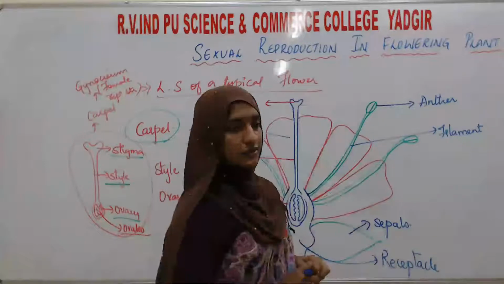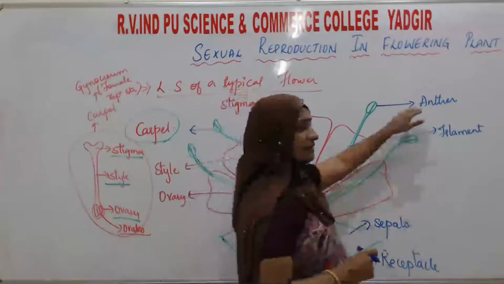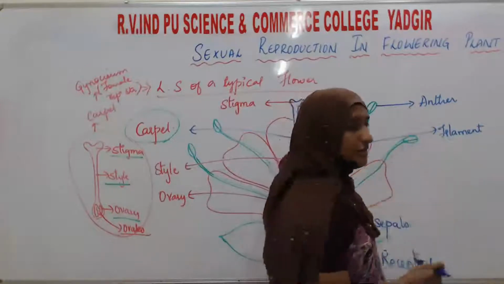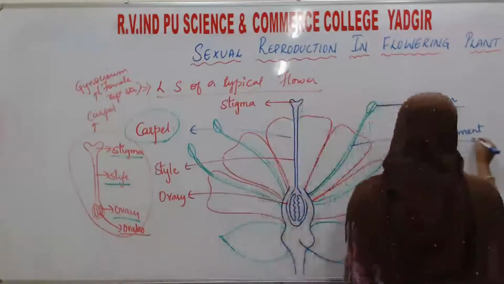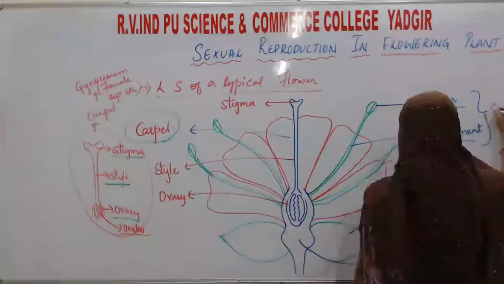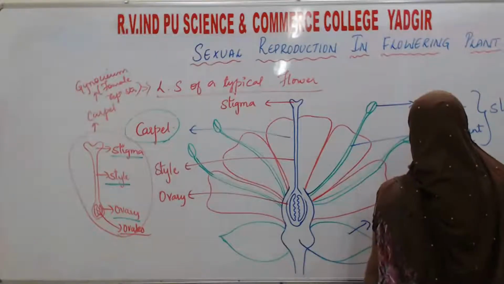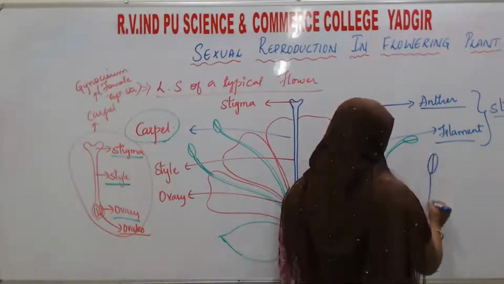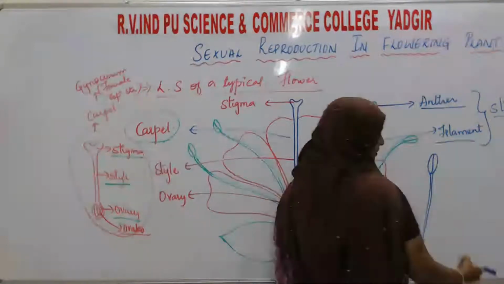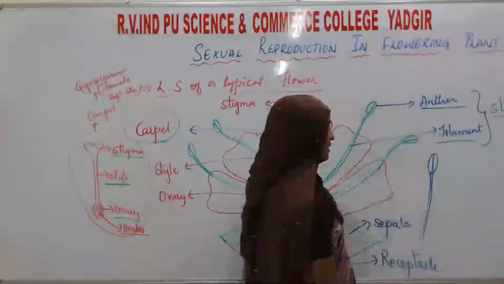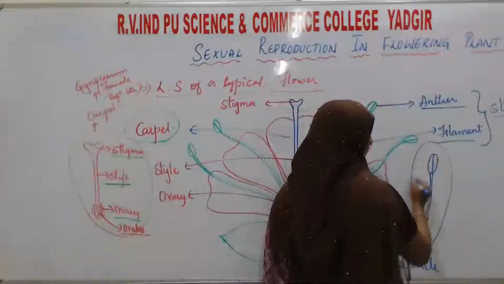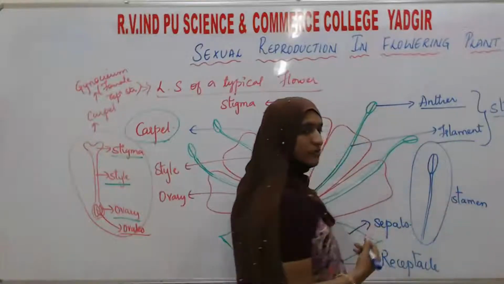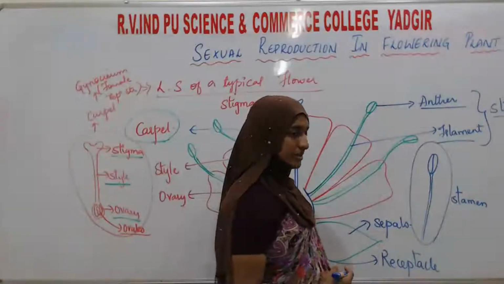Anther and filament, these both parts together can be named as the stamen. This unit is named as the stamen. For example, this is the anther, this is the filament. Anther and filament all together, we can call it the stamen.